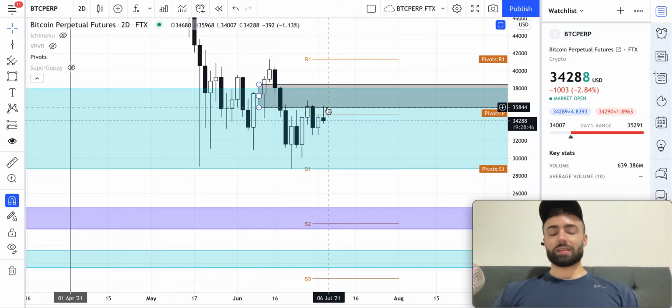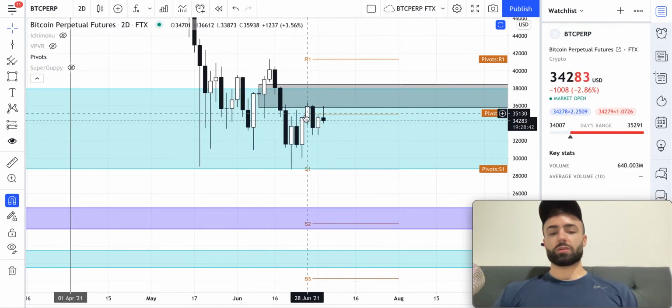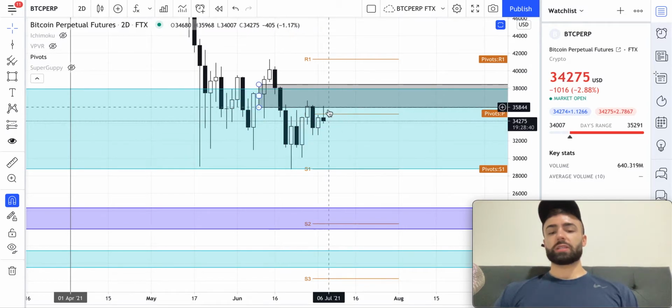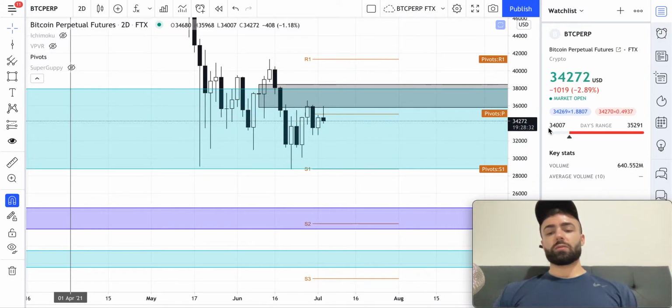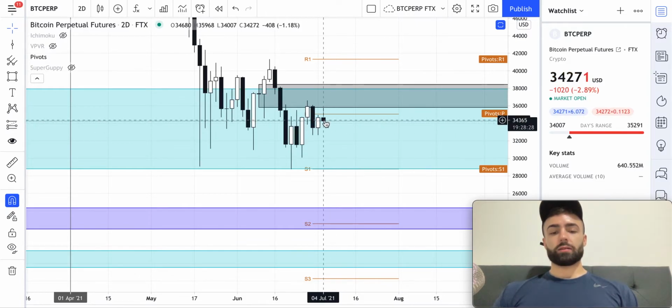I said it's likely that we'll reject off of this a second time because this is a higher time frame zone and we've only tested it once. Typically these zones take multiple tests for us to break through. So this is the second test of it. You can see we barely tested here, and now we're rejecting off of it. It's likely that when this 2-day candle closes, that will end up leading to a